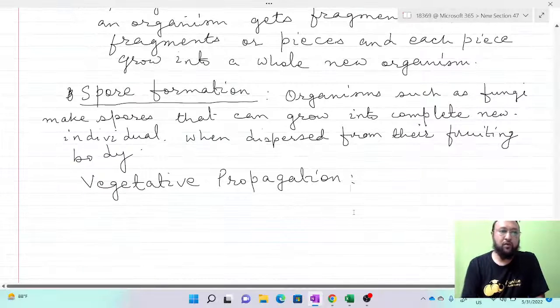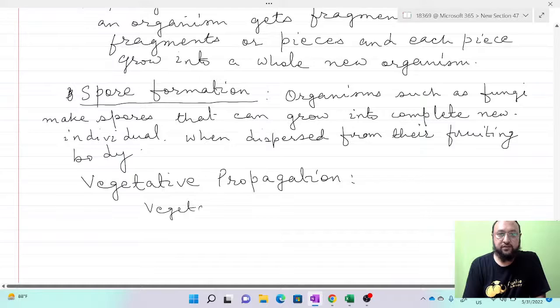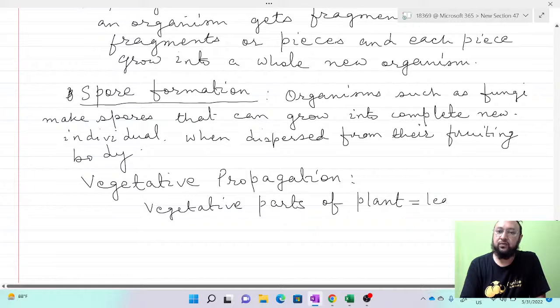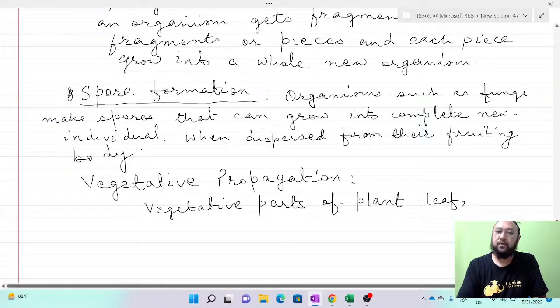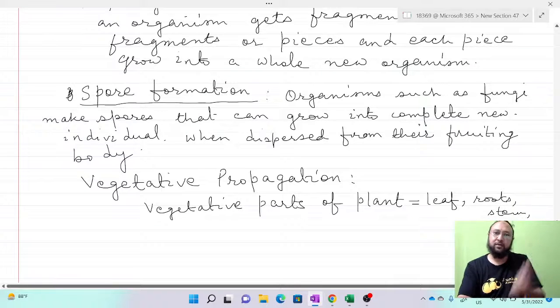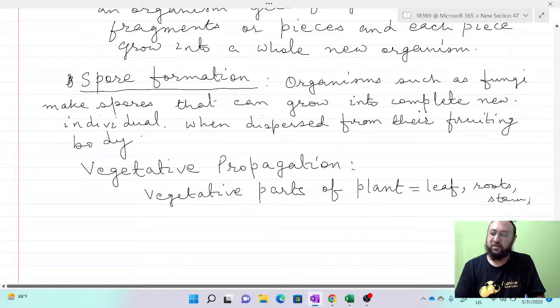The vegetative parts of a plant are the leaf, not the reproductive part, not the flower. So leaf, then roots, and stems. If a plant grows from these parts, that is called vegetative propagation.